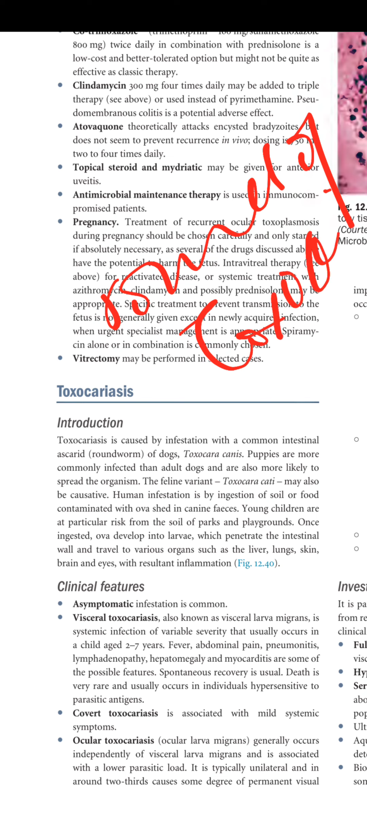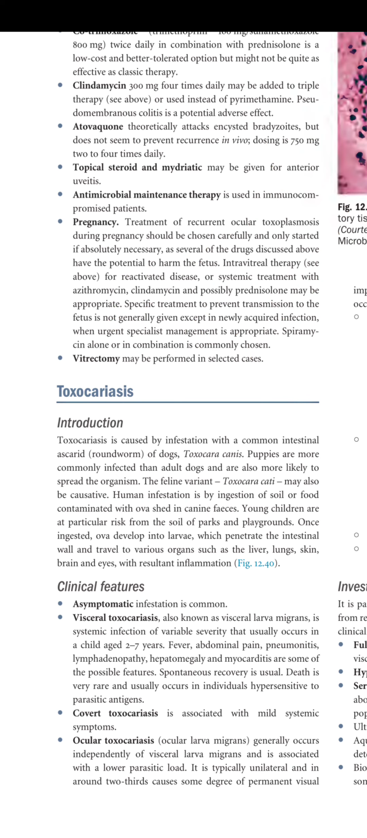Puppies are more commonly infected than adult dogs and are also more likely to spread the organism. The feline variant Toxocara cati may also be causative. Human infestation is by the ingestion of soil or food contaminated with ova shed in canine feces. So when canine feces shed ova, these are ingested by humans through contaminated soil or food. Young children are at particular risk from the soils of parks and playgrounds.